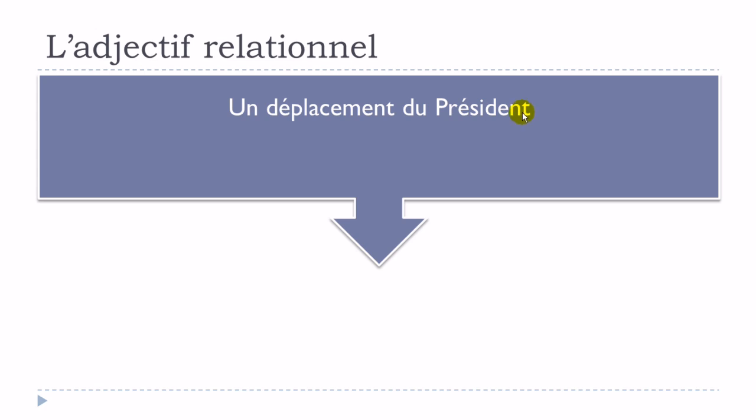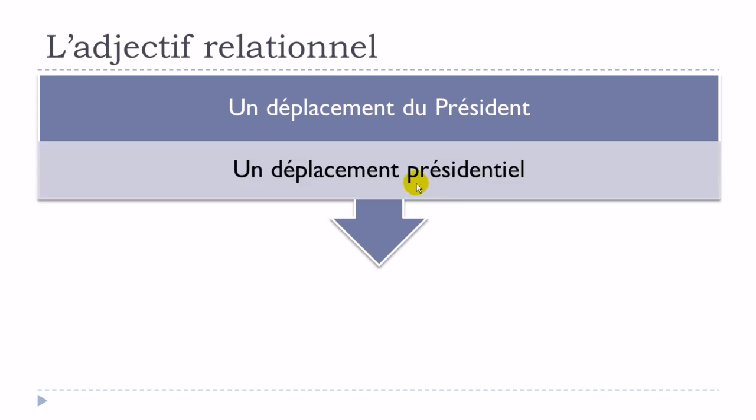That's exactly what we're talking about when we're talking about l'adjectif relationnel. You just put the adjective présidentiel, so you get un déplacement présidentiel.